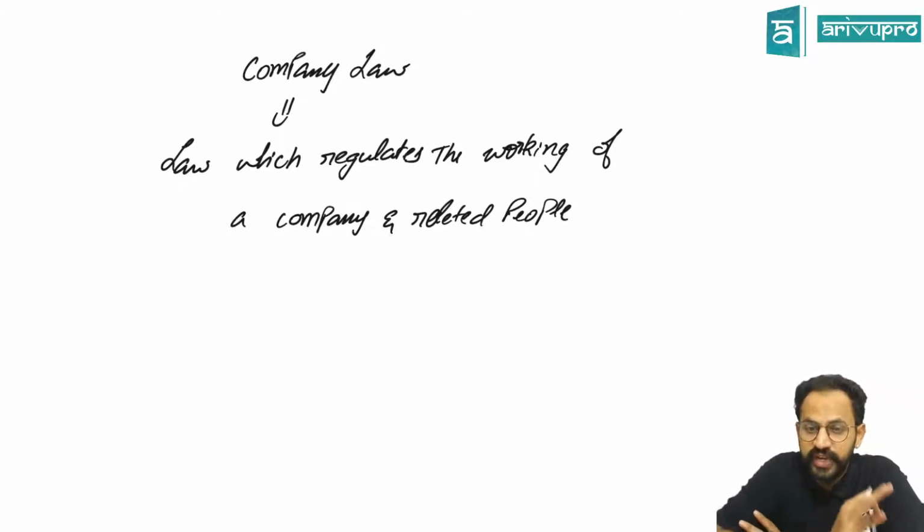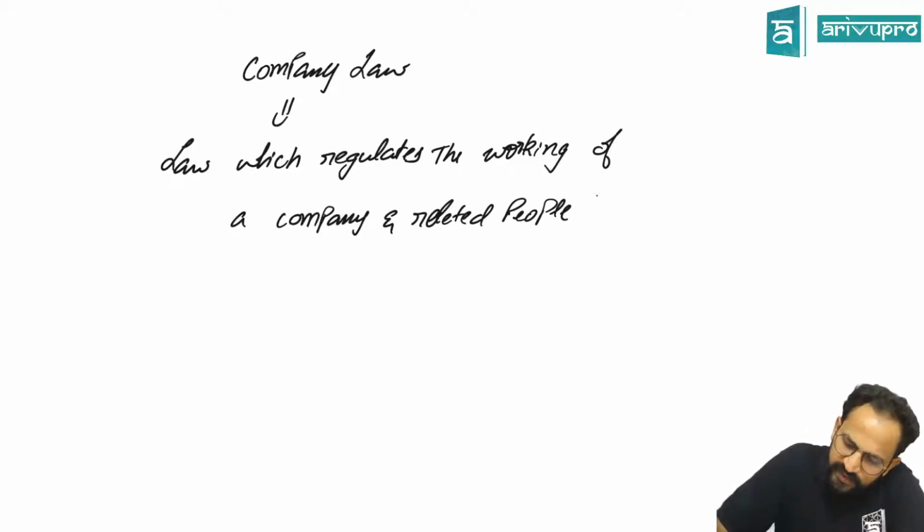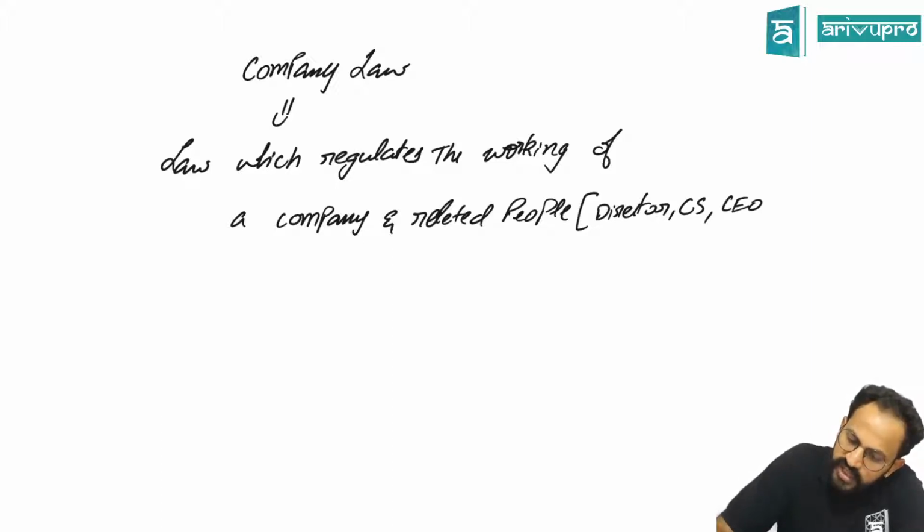So a law which regulates the working of a company and related people. Sir, who are these related people? Related people can be your director, CS, CEO, investors, all of them together.